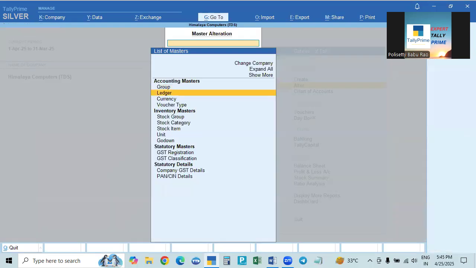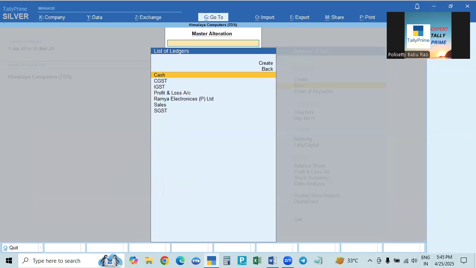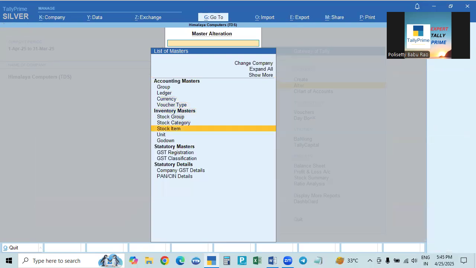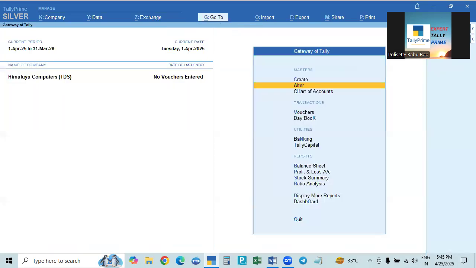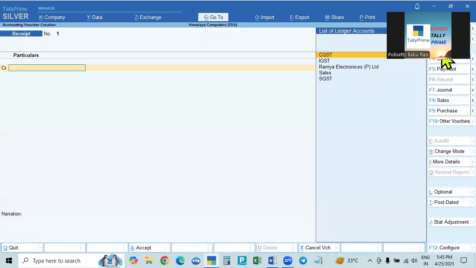For an ordinary seller, how will we make the entries? The same thing we will do. So here stock items, numbers, and then groups I think I created. No, not created, no problem. And ledgers: purchases, sales, tax, party. At present that is it. Okay, now we'll go to the entries, vouchers.